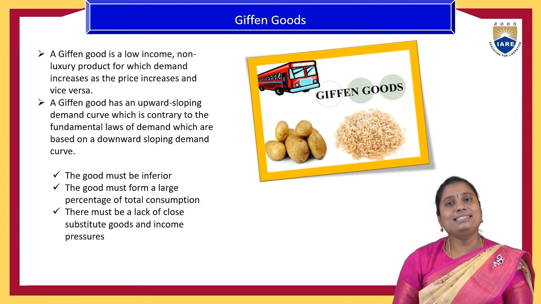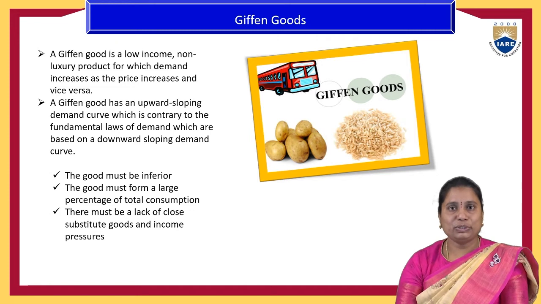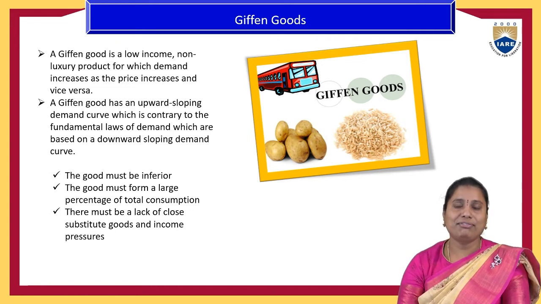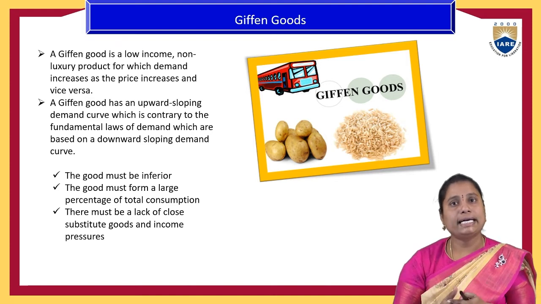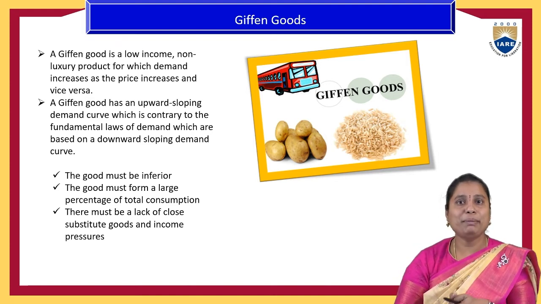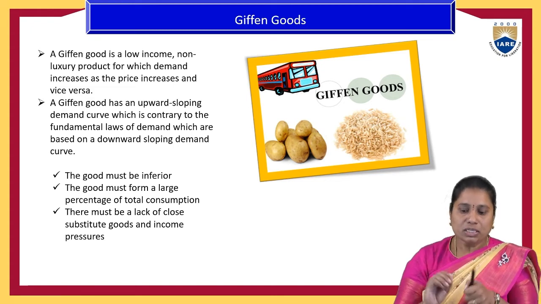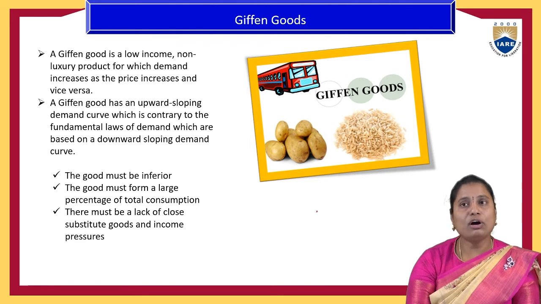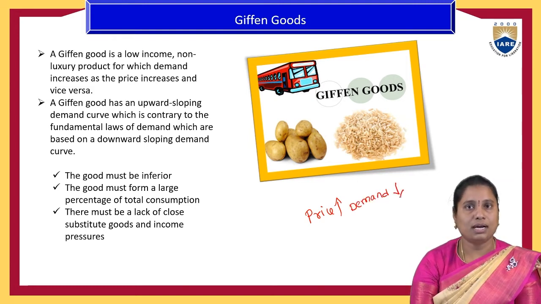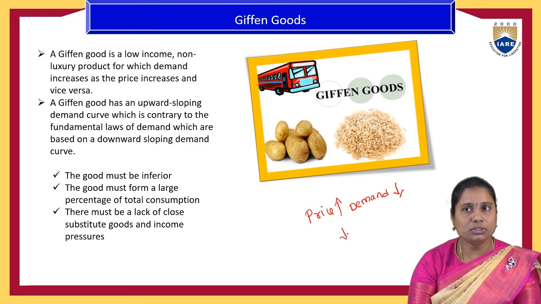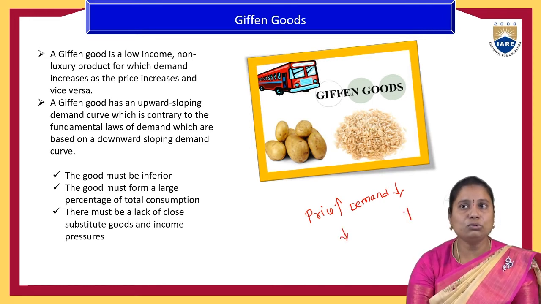The first exception to the law of demand is Giffen goods. Giffen goods are like inferior goods, which people think of as low grade. Generally, the law of demand states that if the price increases, the demand for the product has to reduce, and if the price reduces, the demand for the product has to increase.